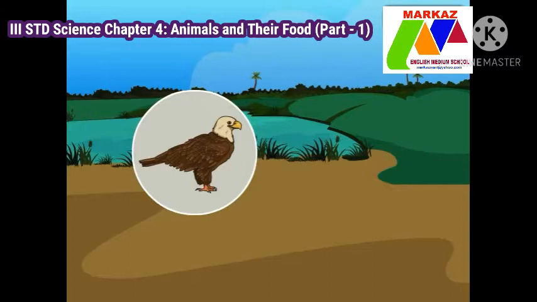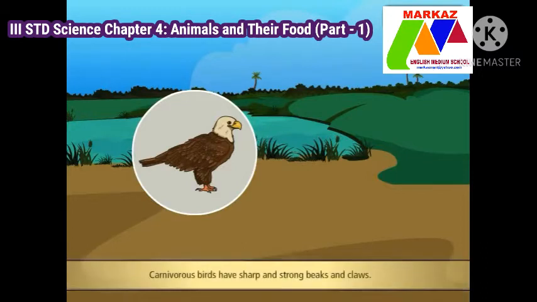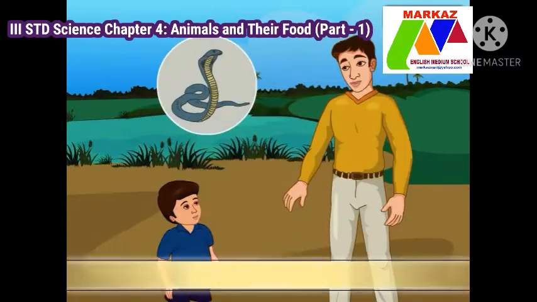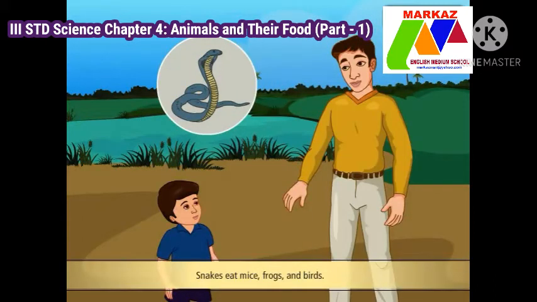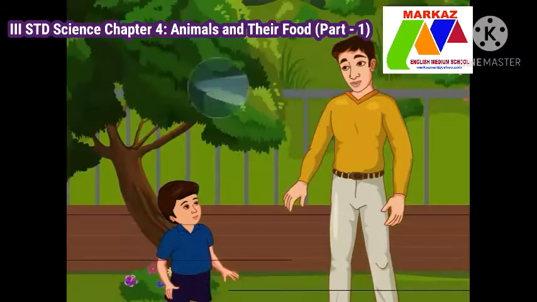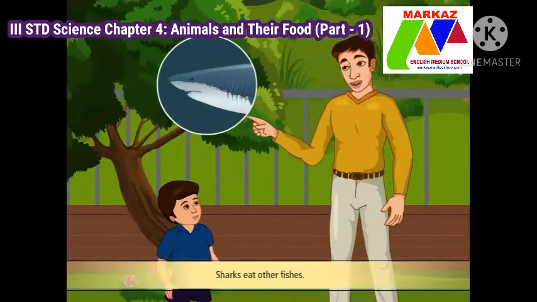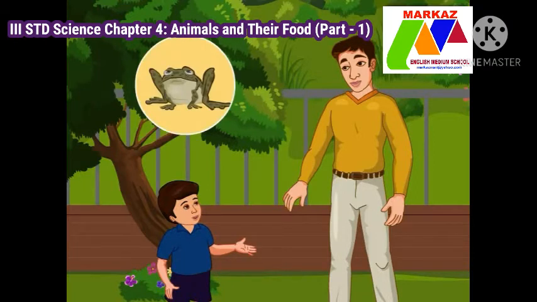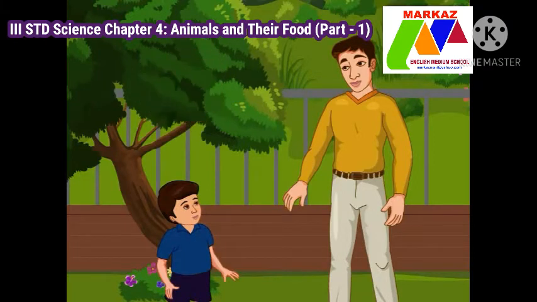Eagles eat fish and monkeys. These birds have sharp and strong beaks and claws. Snakes eat mice, frogs, and birds. Sharks eat other fishes and has sharp teeth. And also, many insects eat other small insects. Wow, Dad, frog is also a carnivore. It eats insects. Good, Rohan.